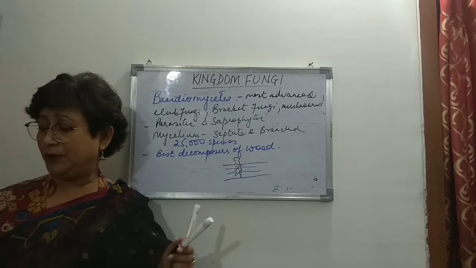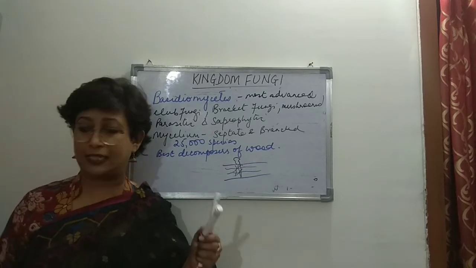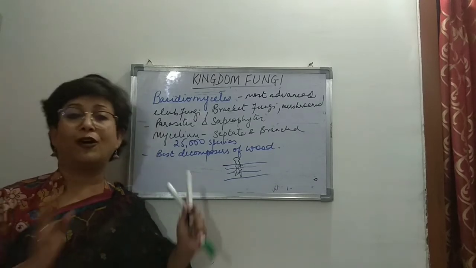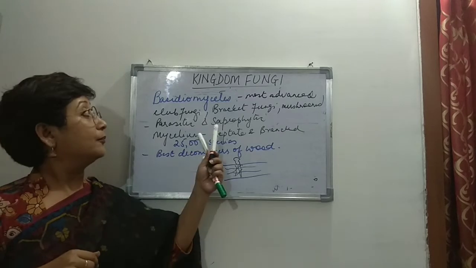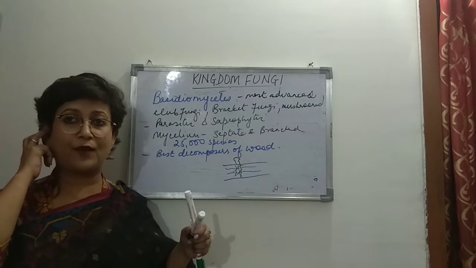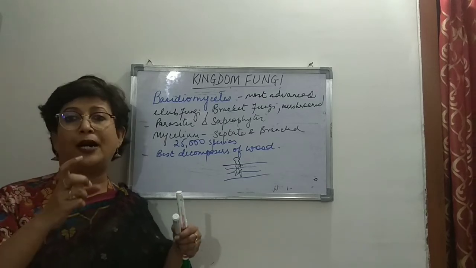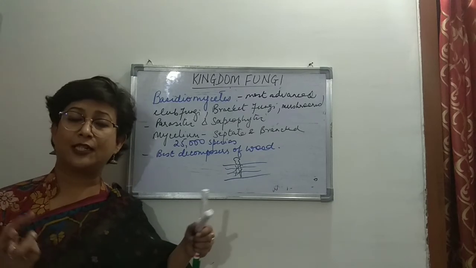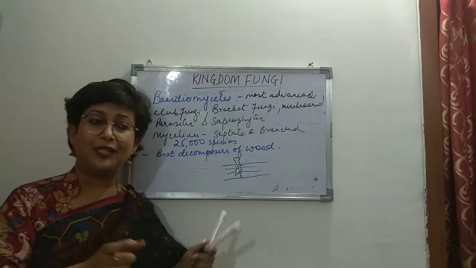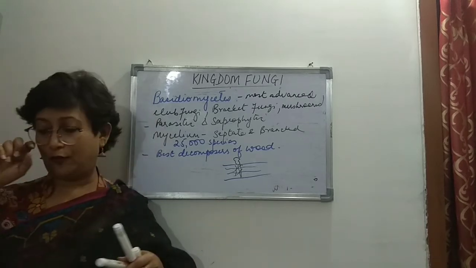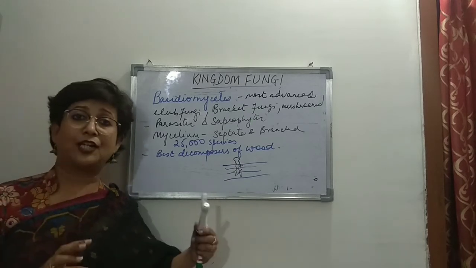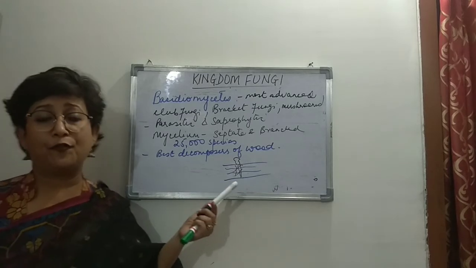The motile cells are not found, and asexual reproduction is also not present in Basidiomycetes, right? Vegetative reproduction is by fragmentation, right? What is fragmentation? Where by some means, by mechanical injury or by decay, the structure is divided into small fragments, and each fragment can grow into a new fungus, right? So that's about asexual reproduction, which is not present, and then vegetative reproduction by fragmentation.